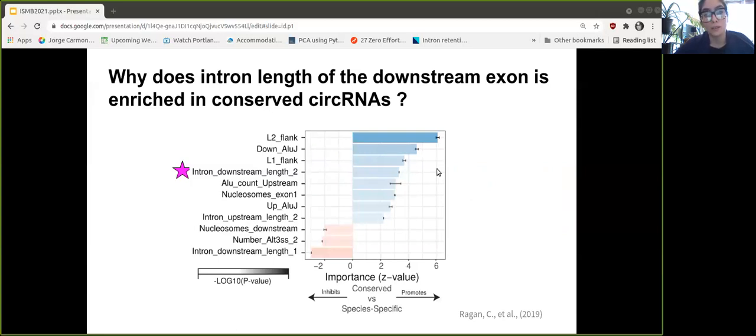So also to consider the importance of the lengthening of the intron, we want to know why this intron got longer in the downstream exon, and is it enriched in conserved circular RNAs?